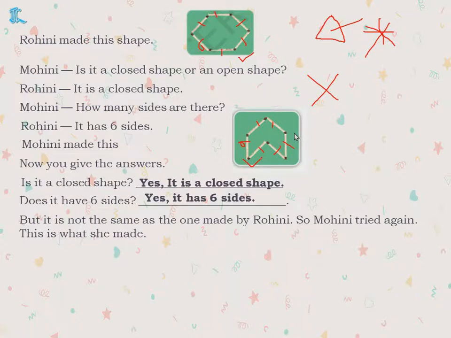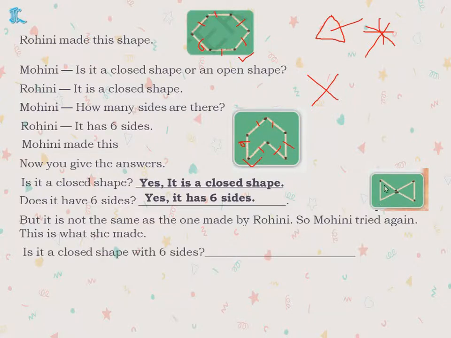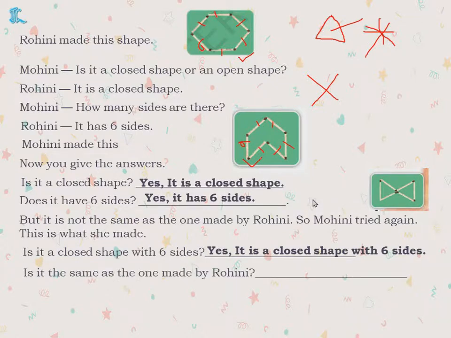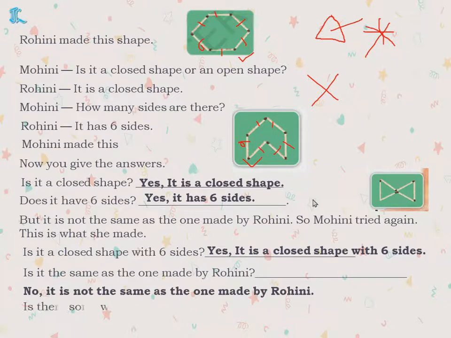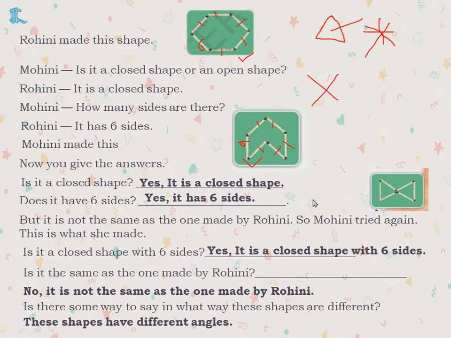So Mohini tried again. This is what she made. As they said that this is not the same shape, she tried once again. See now how many sides are there? 1, 2, 3 on this side and 3 on this side. 6 are there. But is the shape the same? No. So what's the first question? Is it a closed shape with 6 sides? Yes, it is a closed shape with 6 sides. Is it the same as the one made by Rohini? No, it is not the same as made by Rohini. Is there some way to say what is different? The shapes have different angles.